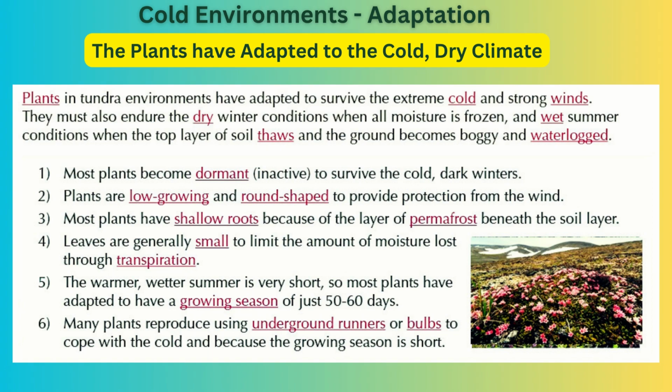The warmer, wetter summer is very short, so most plants have adapted to have a growing season of just 50 to 60 days. Many plants reproduce using underground runners or bulbs to cope with the cold and because the growing season is short.